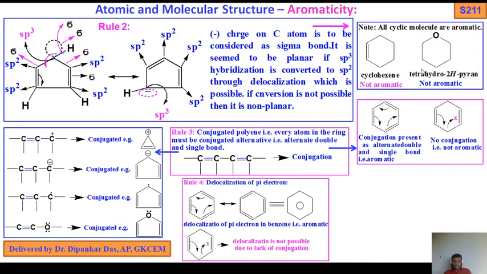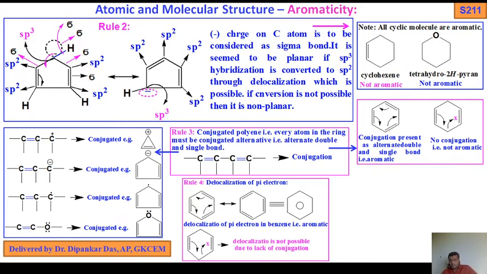And one more thing, all cyclic molecules are aromatics. Cyclohexane. So, all cyclic molecules are not aromatic compounds; it should be "not". By mistake it has been written that all cyclic molecules are aromatic.